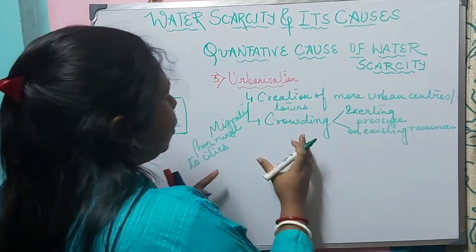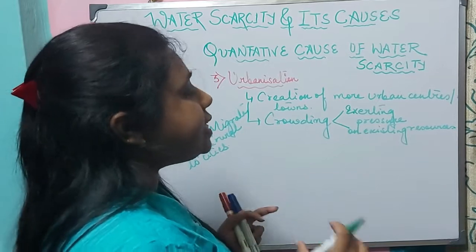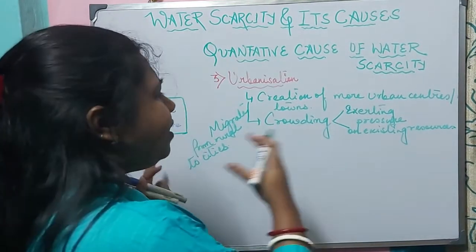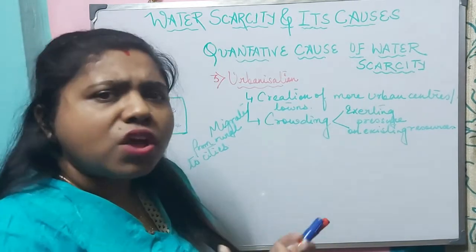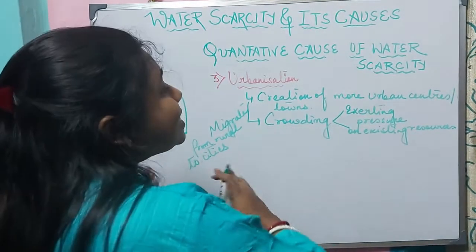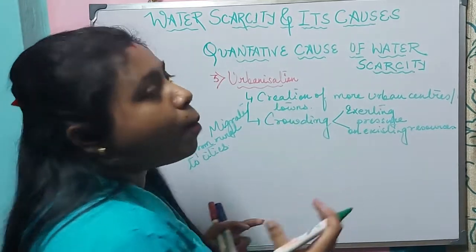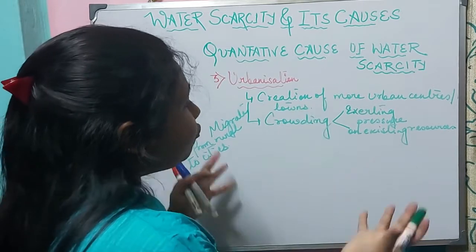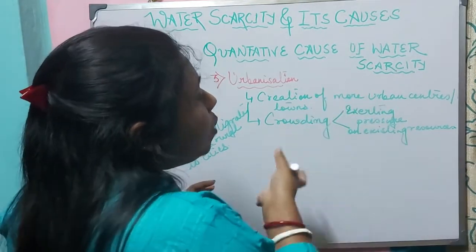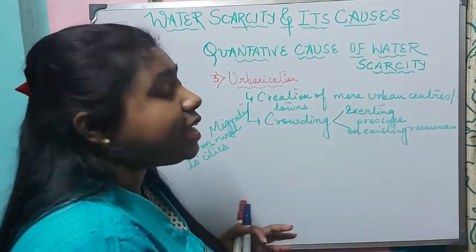So as they migrate, the number of people living in the cities is day by day increasing. They are migrating due to various reasons, maybe for job, for education, for marriage, there can be many reasons, but it is leading to expansion of population in the cities. Now, due to crowding, due to creation of more urban centers, more pressure is exerted on the existing resources.